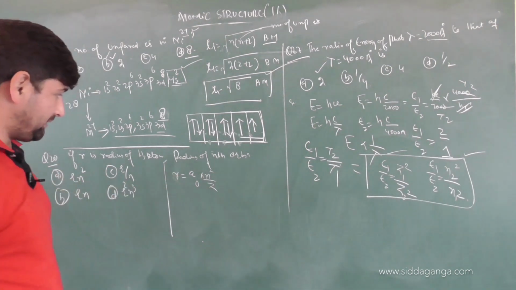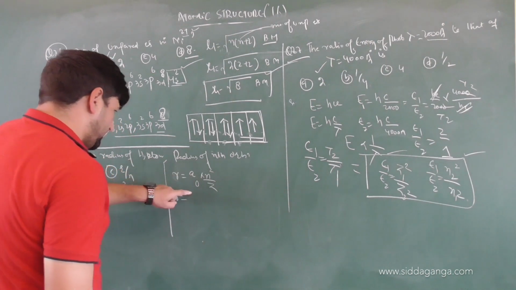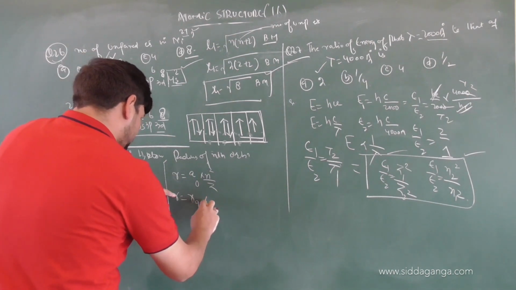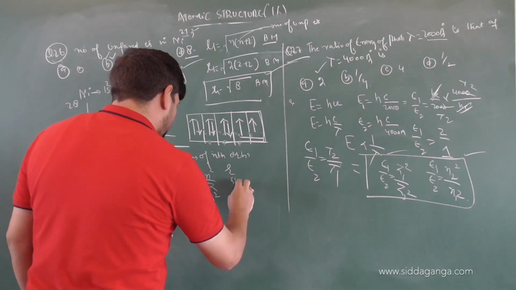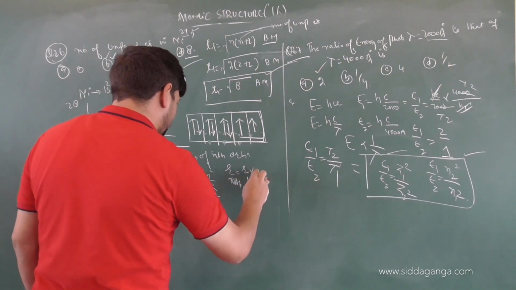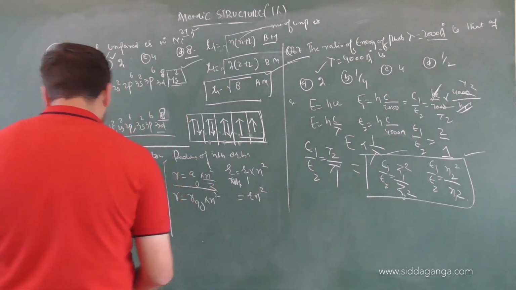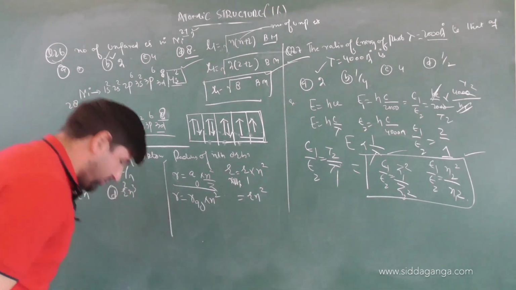A naught into n square by Z, yes or no? So R will be equal to A naught into n square. So the radius of the nth orbit will be given by the radius of the first orbit into n square, that is R n square. So the correct option will be option A. Right, children? Correct option will be option A for us.